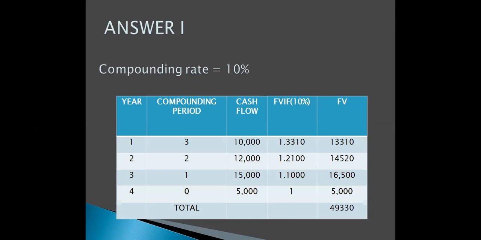Now what this compounding period is, see, when you are investing some amount and you want to know the future value, you have to calculate the compounding period, which means for how long this amount stays invested in the investing project. So here, when you are investing some amount at the end of first year and the total tenure of your investment is 4 years, for how long is the amount invested? Only for 3 years, because already the first year has been gone.